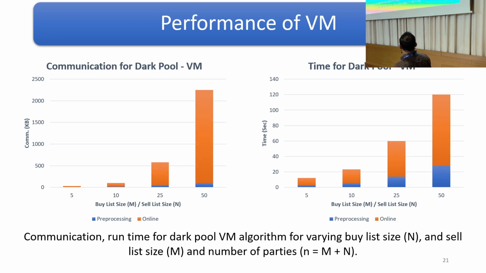We also give the benchmarking result for volume matching, where we consider up to 50 buyers and 50 sellers, so a total of hundreds of parties are participating in the MPC protocol. They can be matched within 2 minutes, and the total amount of communication required is less than 2.5 MB.